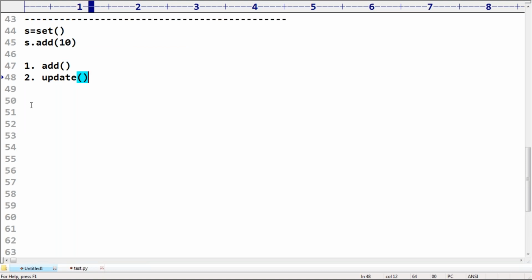Narayan, is the set homogeneous? No. Set can contain heterogeneous objects also. No problem at all. Set can contain heterogeneous objects also.